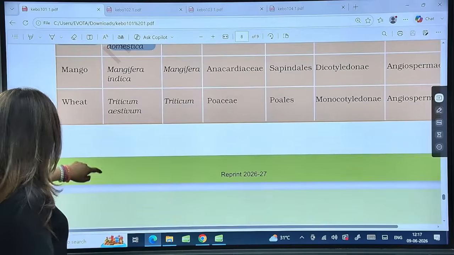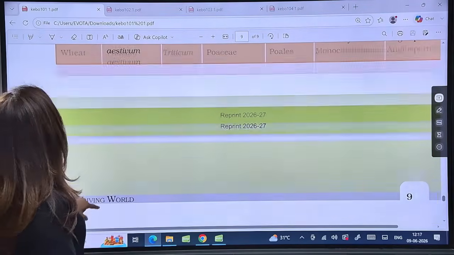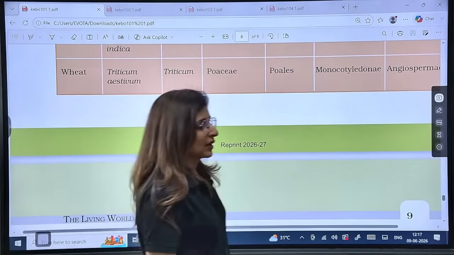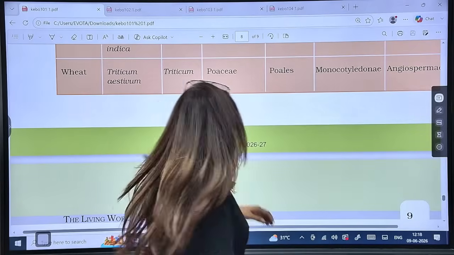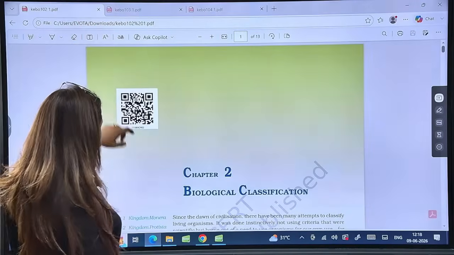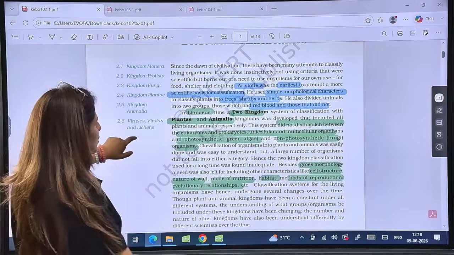Are we clear till here? Please let me know this chapter is clear. So guys, yes, we have quickly revised the first chapter. Yes, please tell me, the first chapter is done. Now moving on to the second chapter, that is biological classification.